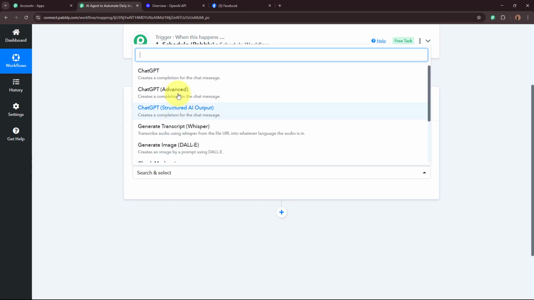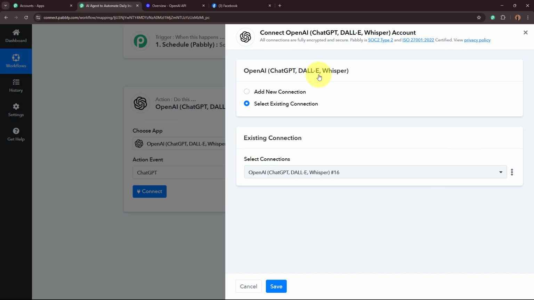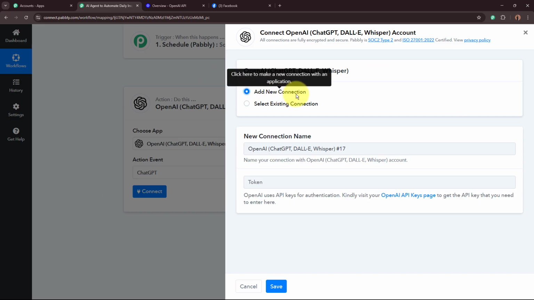And the action event over here is going to be ChatGPT. And then I'm going to click on this connect button. A window is going to appear in front of you, on which click on add new connection, or else you can select the existing connection that I've already created before. After that, over here it is asking for the token. Using this token, we are going to build the connection between OpenAI and Pabbly Connect.